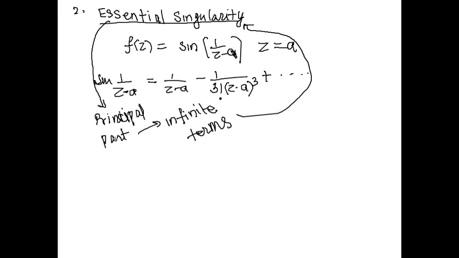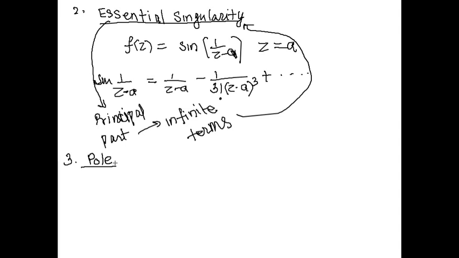Next, my third type is called a pole. So a pole is exactly one kind of singular point, but which kind of singularity is called a pole? So there are three types of singularity. First one is the removable, where we can remove that singularity by expanding the series or in any other method.